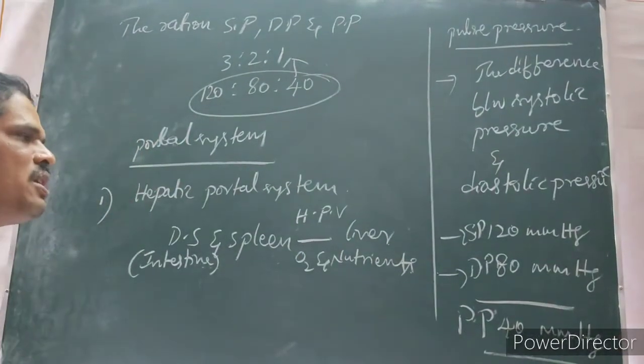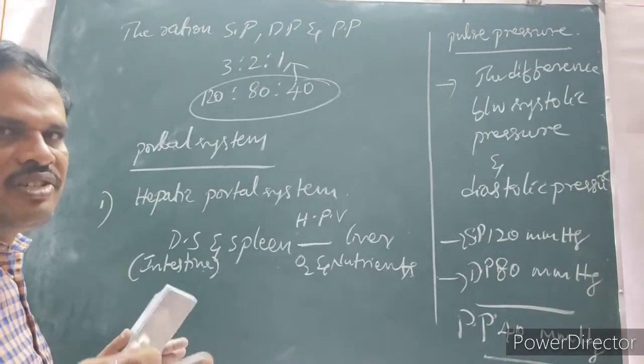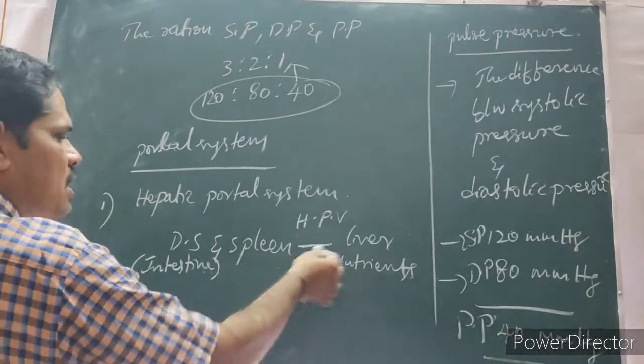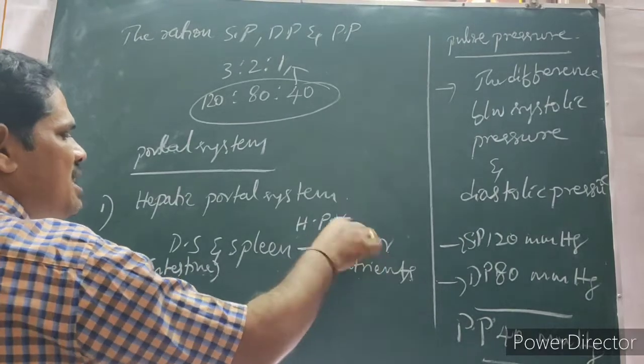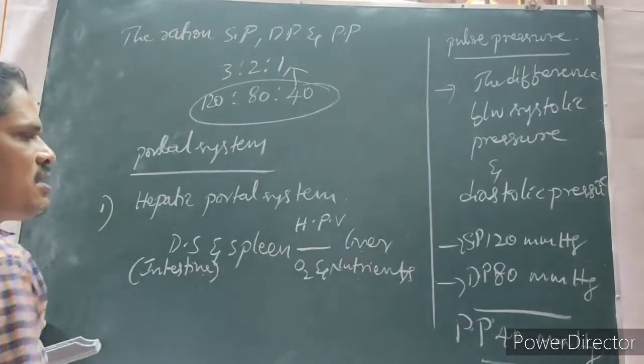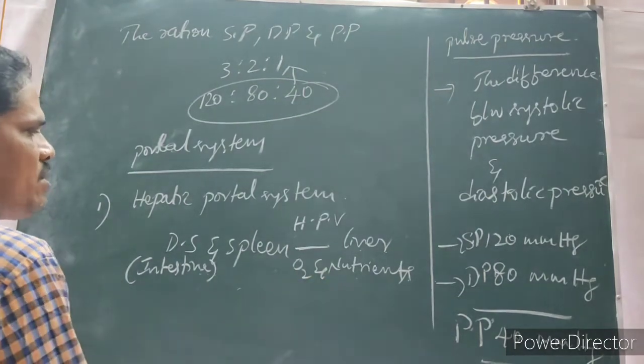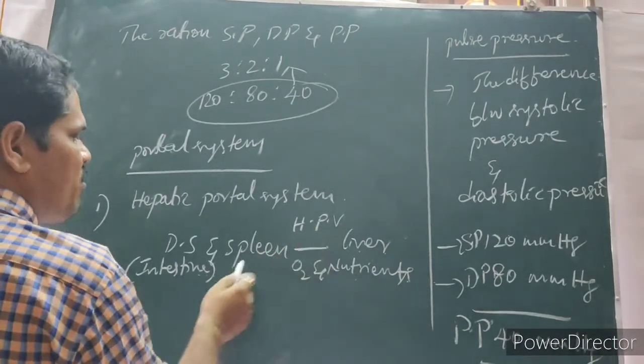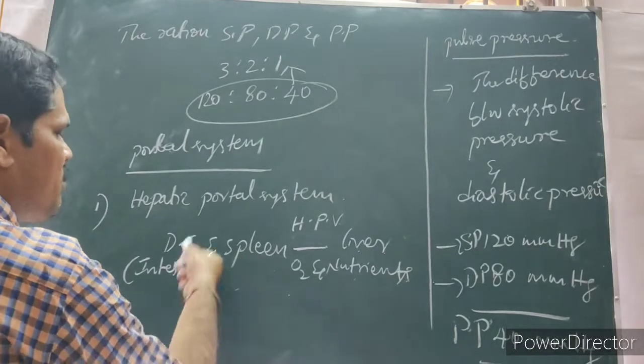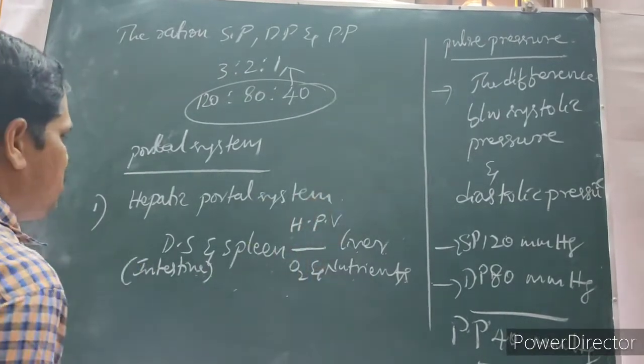Why is it supplied? Just for detoxification in the liver. Whatever toxins are present in the nutrients are detoxified. That's why the liver is called the detoxicating gland.